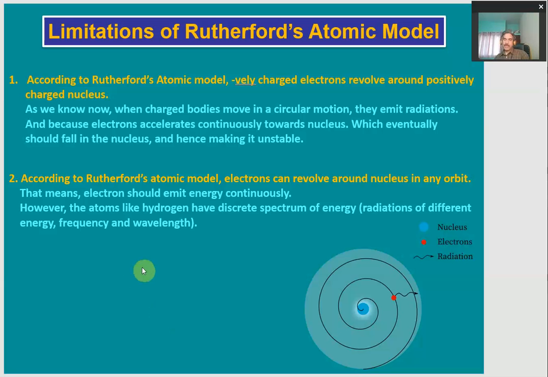In a hydrogen atom, the electron emits radiations of discrete energies, frequencies and wavelengths. The radiations emitted are not of continuous energy, right? So these were the two limitations which appeared in Rutherford's atomic model.